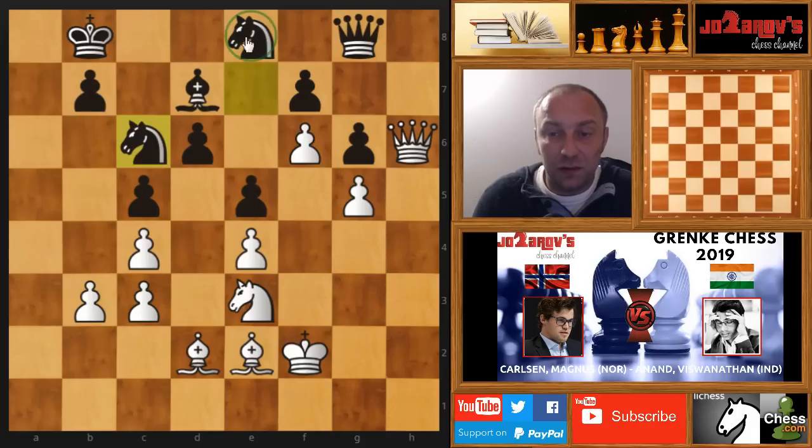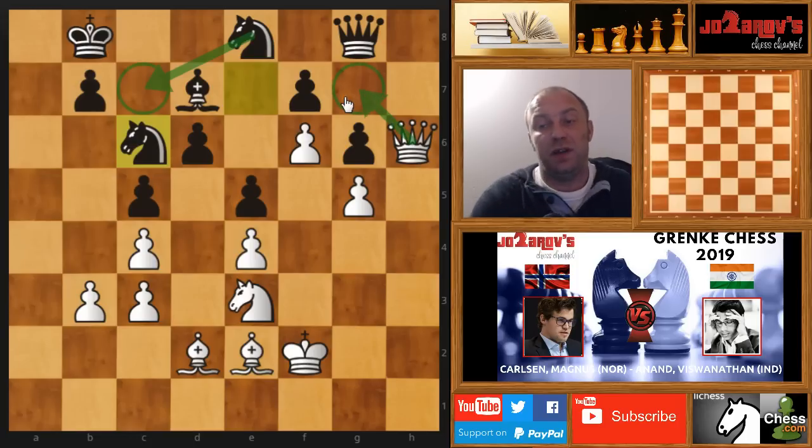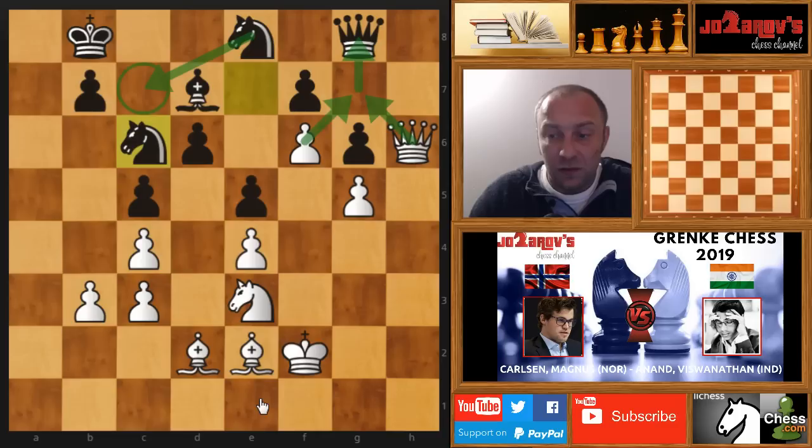Now if the knight moves here, then we can create maybe an annoying attack with queen on g7, attacking the queen. If the queens are traded here on g7, then we would have again a pass pawn, which will be really hard for black to catch. So here b4 was played by Magnus, and here Magnus should have gone maybe here also.